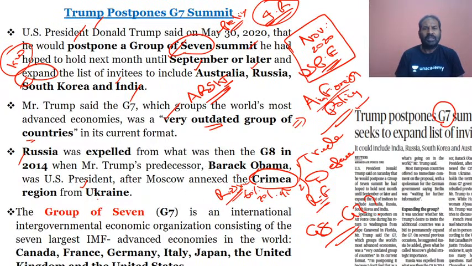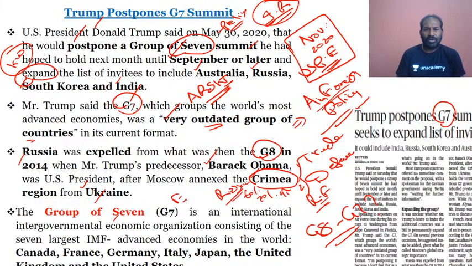When it was done, Russia was expelled from the G8 countries, and it became G7 countries when the US President was Barack Obama. So definitely the G8 was brought down to G7 again. Now, the US president wants to invite at least four countries, so it would be G11 if the four countries are part of it. The Group of Seven is an international governmental economic organization.